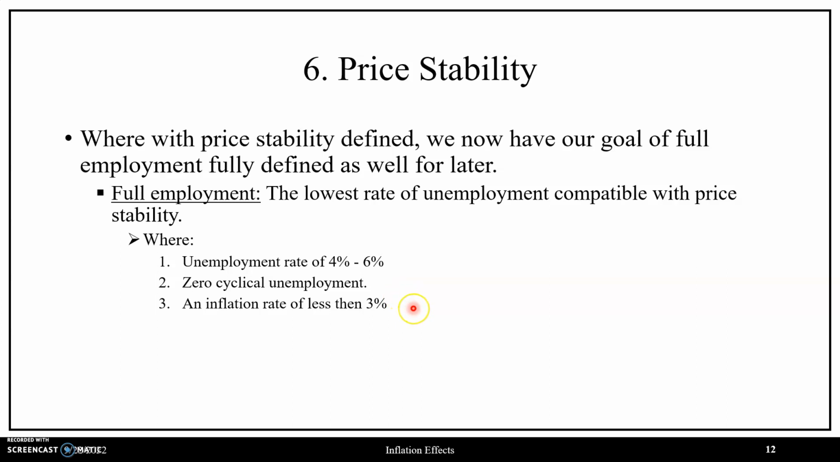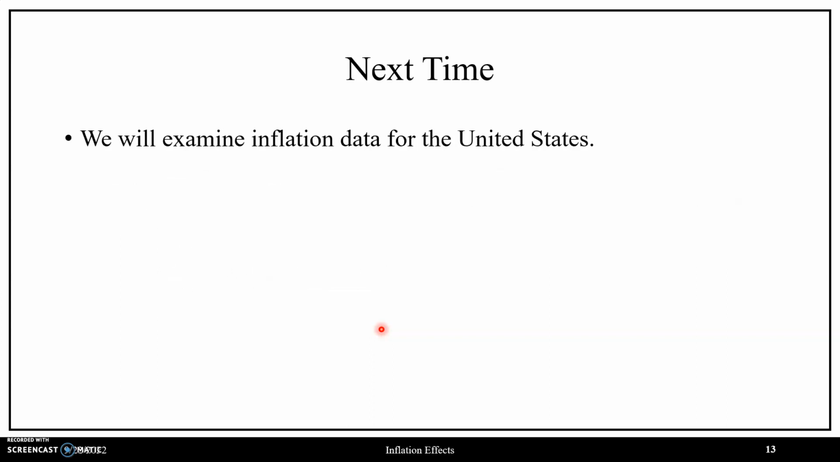And in terms of price stability, this now means an inflation rate of less than 3%. And once again, this can correspond to our performance goal for an economy. And in terms of the government managing an economy, this is what they're going to be striving for as well. With this in mind, what we'll pick up in our next video is examining inflation data for the US.